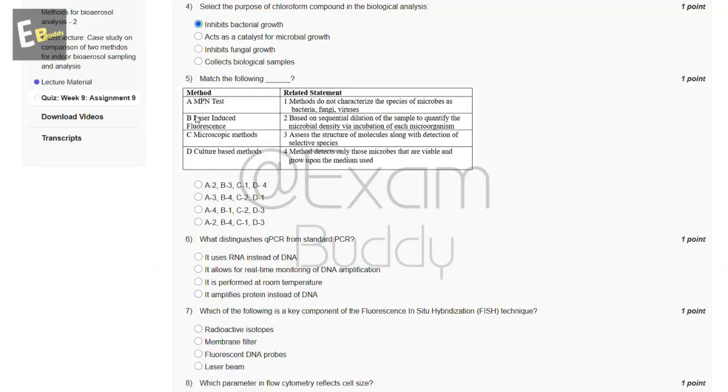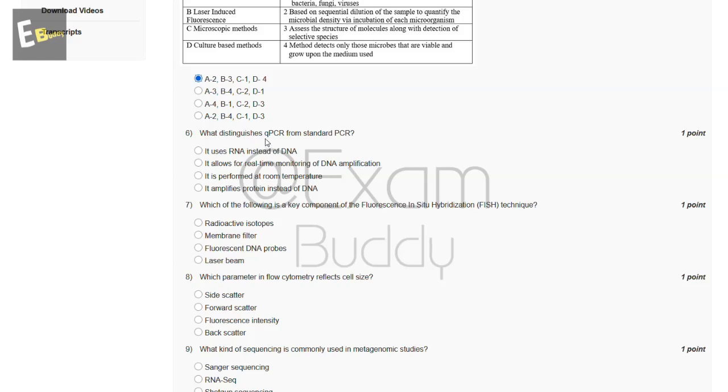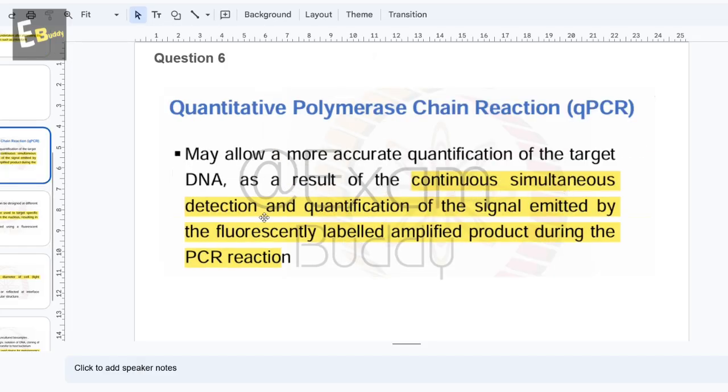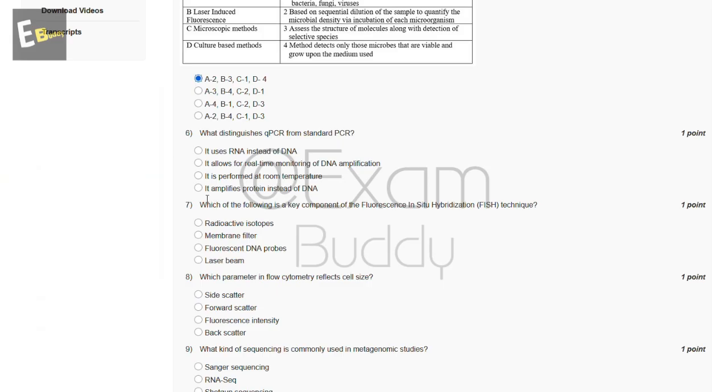Now the fifth question is match the following method related statement. These are the options and the answer of our fifth question is A. Now the sixth question is what distinguishes qPCR from standard PCR. So these are the options and now let's check the answer of our sixth question. So question sixth, continuous simultaneous detection and quantification of the signal emitted by the fluorescently labeled amplified product during the PCR reaction. So the answer of our sixth question is B.